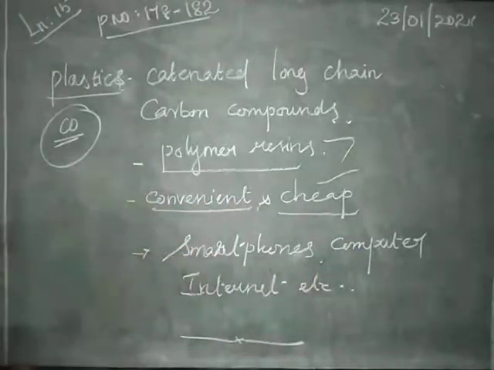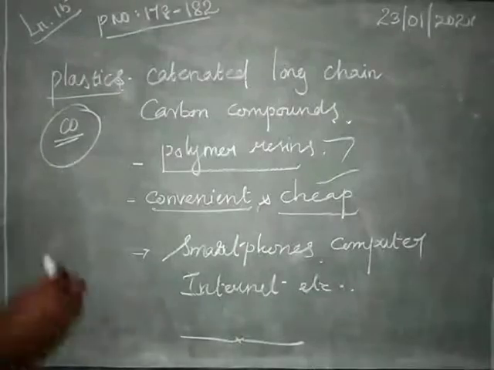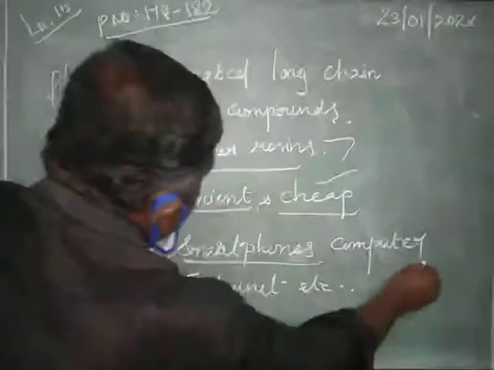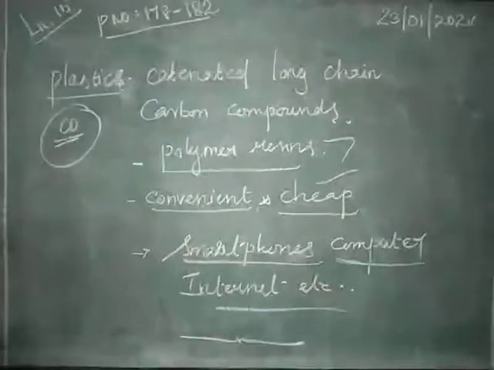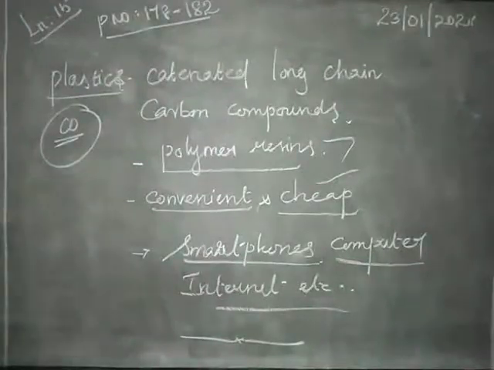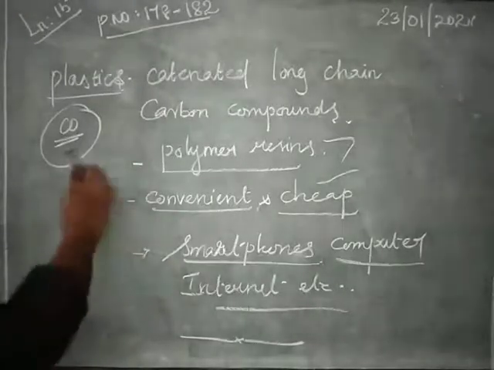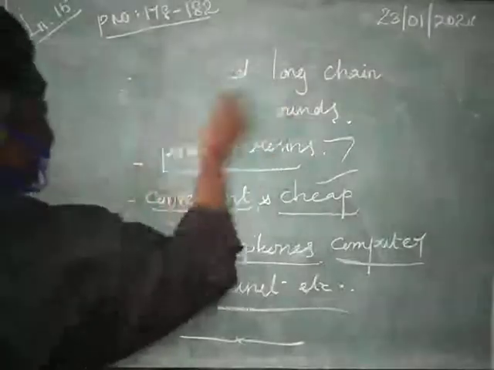It is also convenient, we can fold it or carry it from one place to another very easily. Nowadays we use smartphones, computers, the internet. In so many areas we are using plastics, which are made up of carbon compounds.